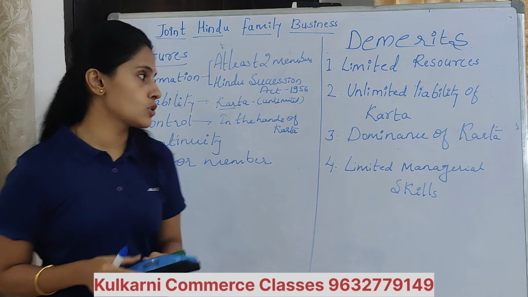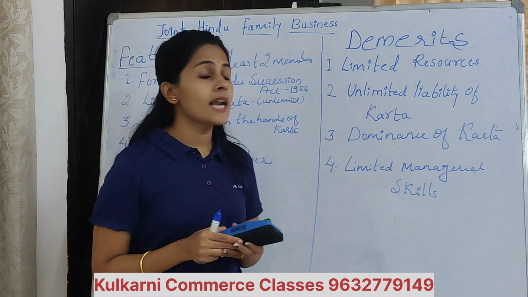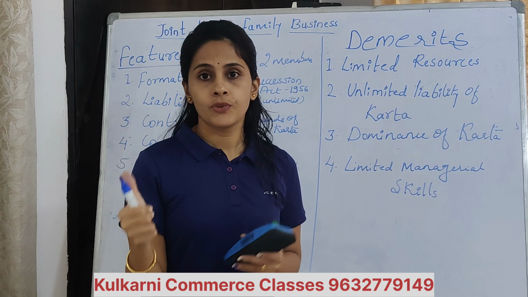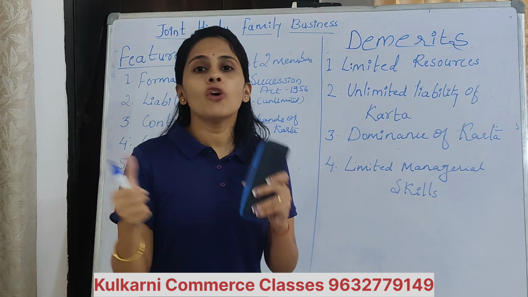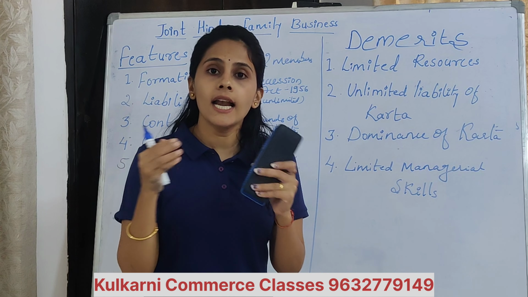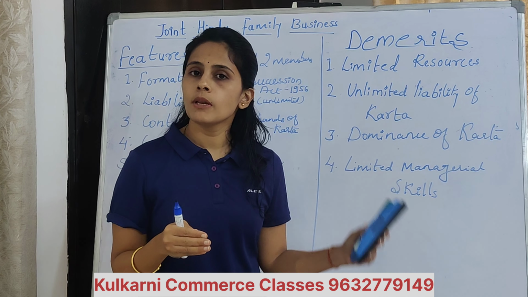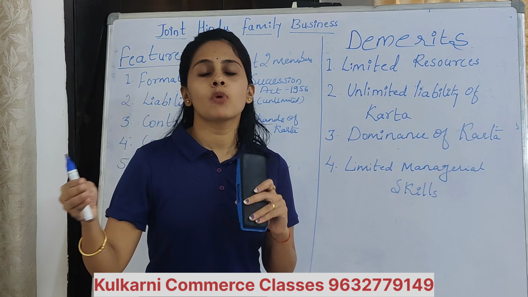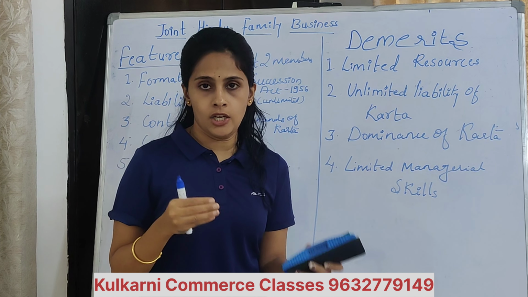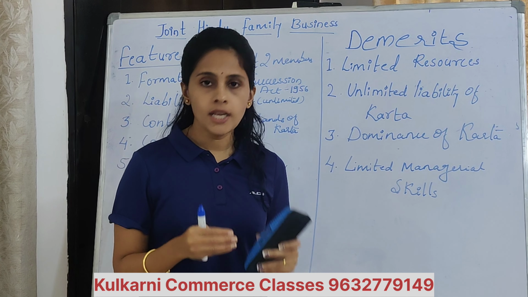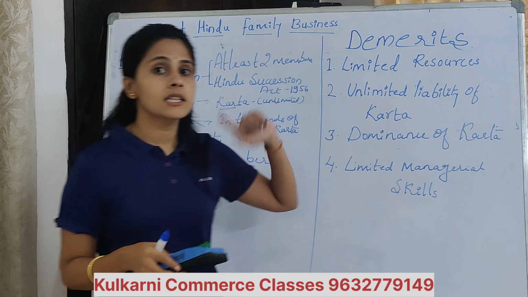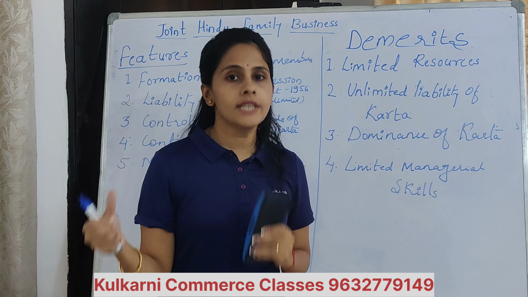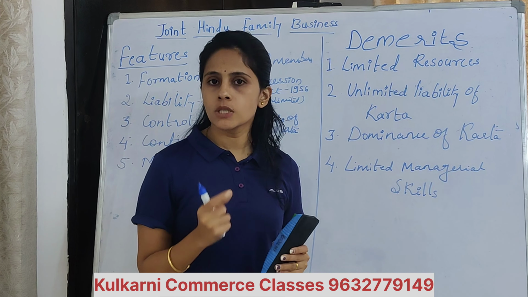That's why limited resources. Second one, unlimited liability of Karta. I have told you while explaining the merits. Limited liability of members is the merit, but unlimited liability of Karta. What do you mean by liability? Again here, when you have debt in your business, personal property can also be taken to pay that debt. Okay. Then in case of Karta, Karta's personal property can be taken to cover the business debt. That is the negative point of this particular form.